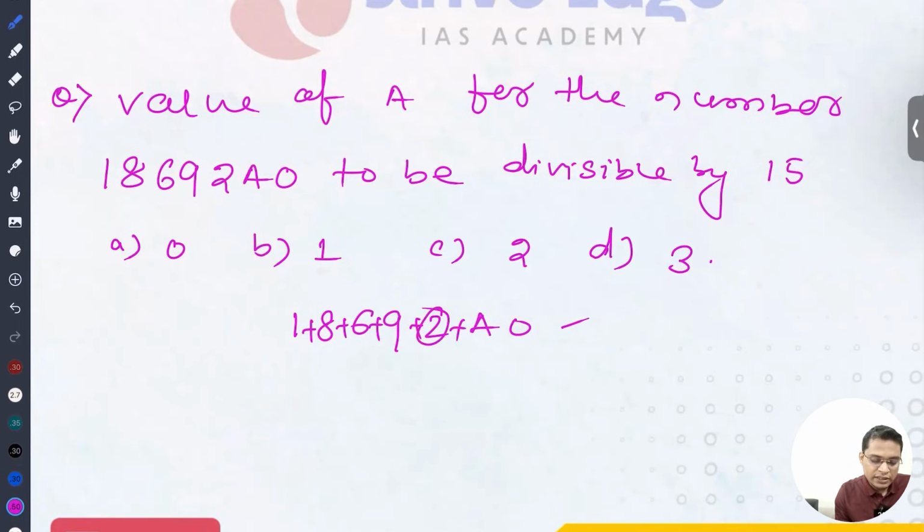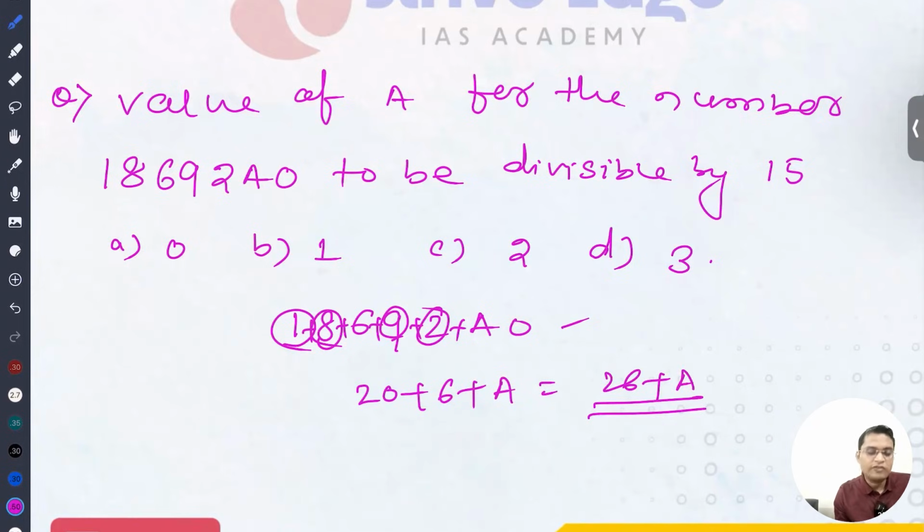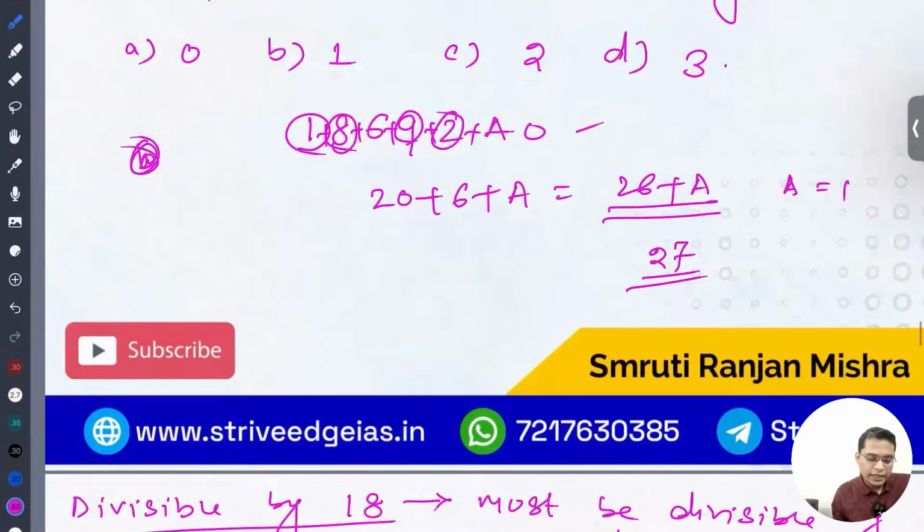So yes, it is 10, 10, so it is 20 plus 6 plus a. So 26 plus a. What is the value of a for this number to be divisible by 3? So a is 1 in this, so we can have 27, and 27 is divisible by 3. So the entire number is divisible by 3. Okay, so the answer is B, 1. Okay, let's move ahead.